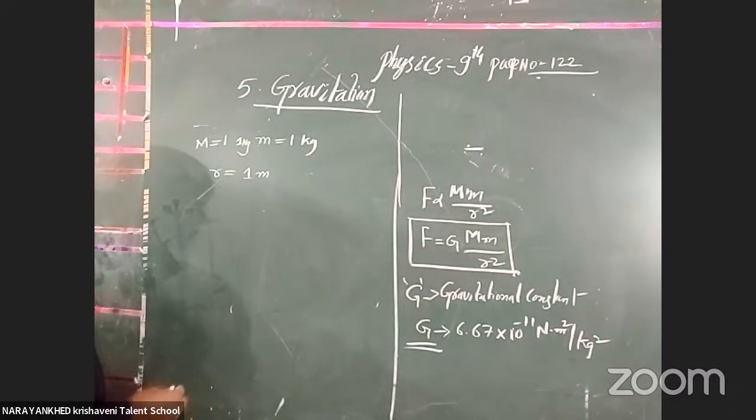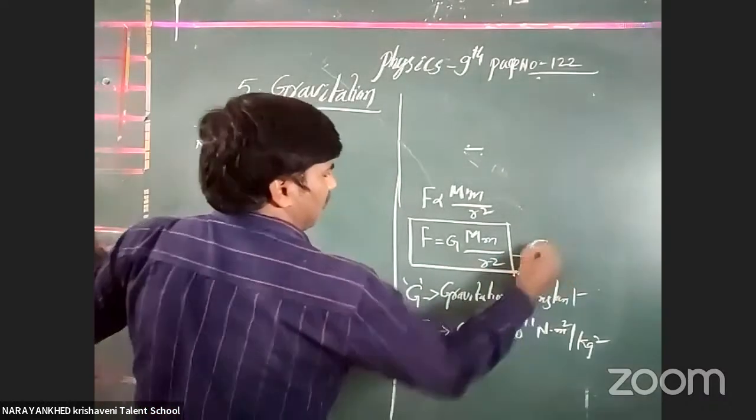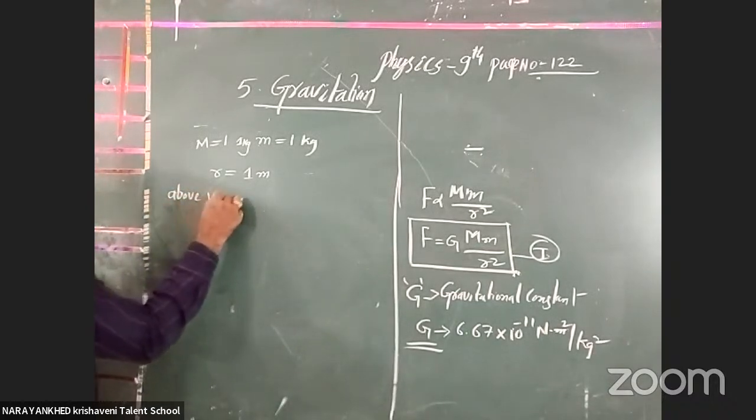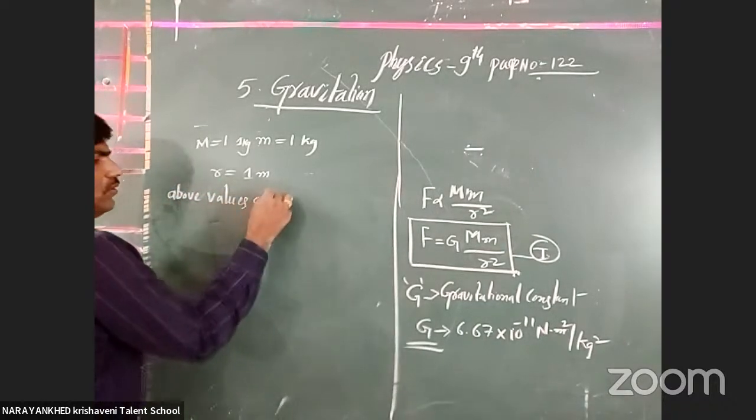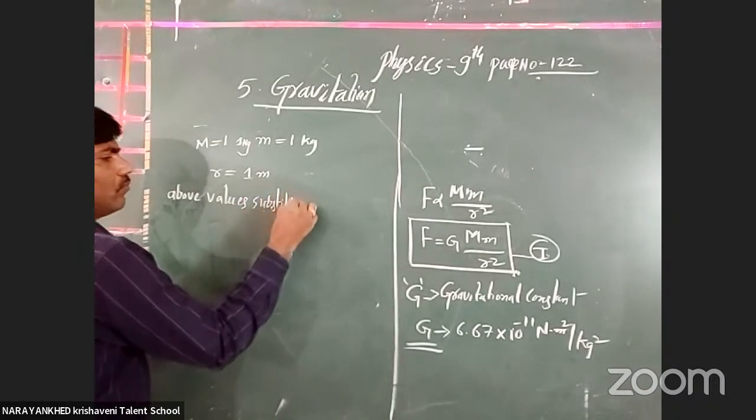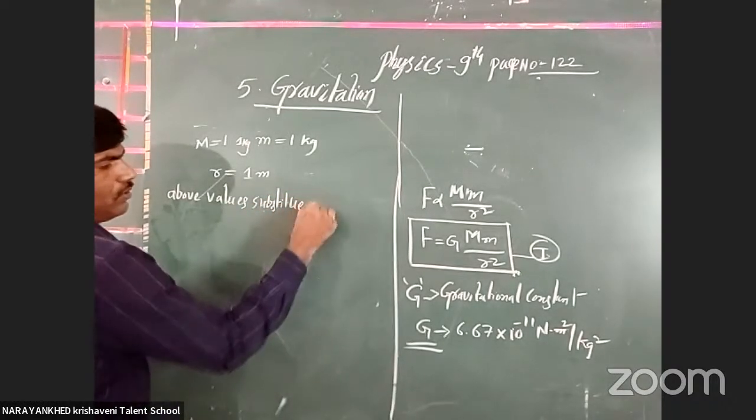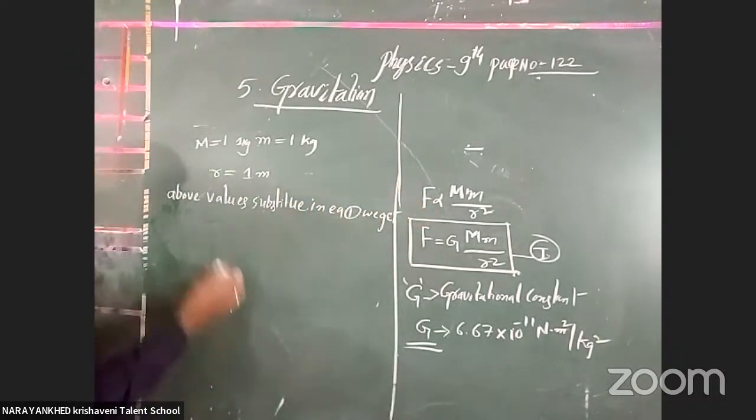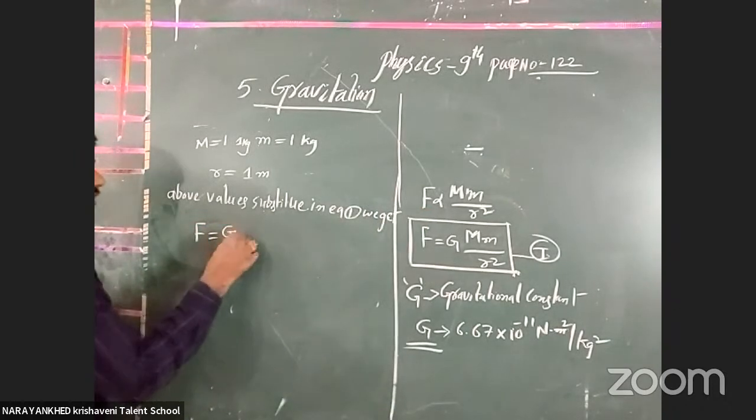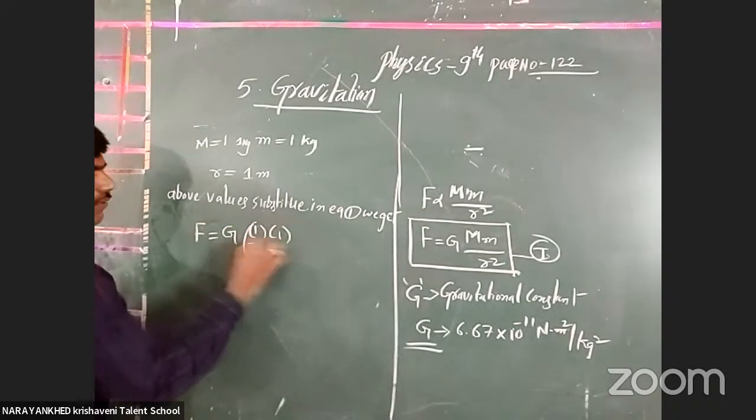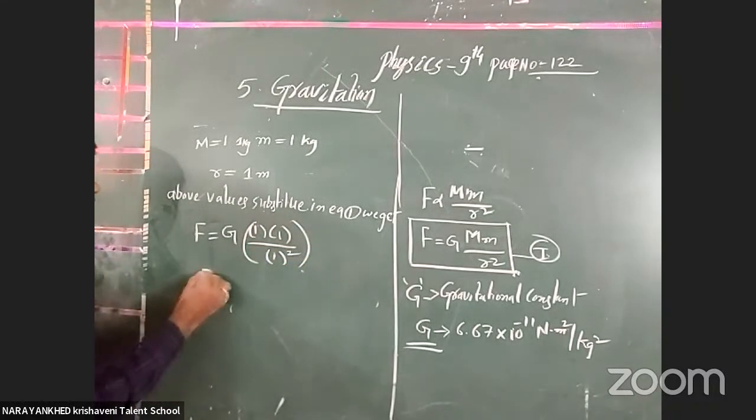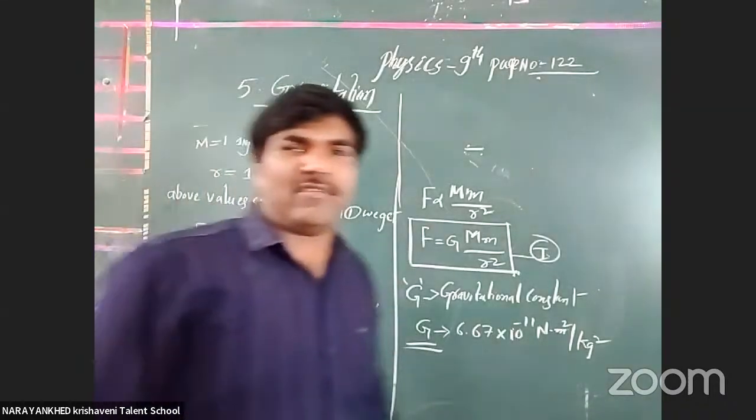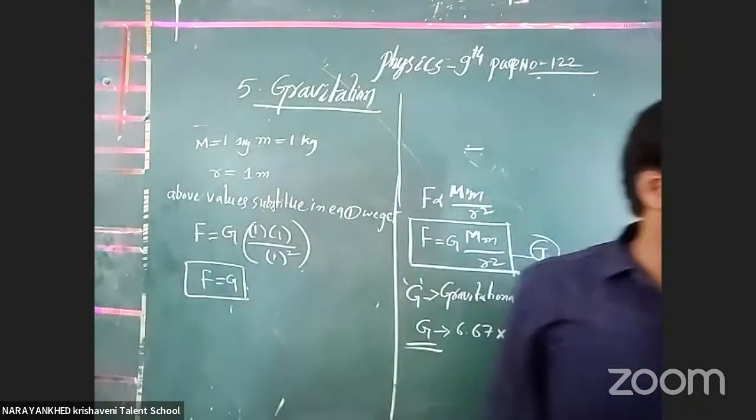What happened? Now substitute the above values in equation 1. What do we get? F is equal to G, because 1 into 1 by 1 square. F is equal to G. Then how do we define G here?